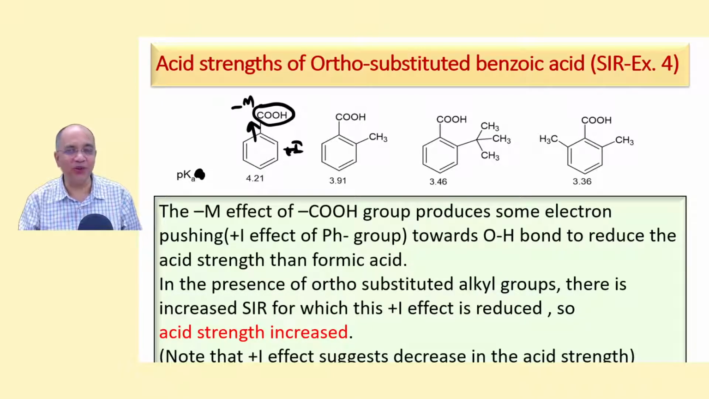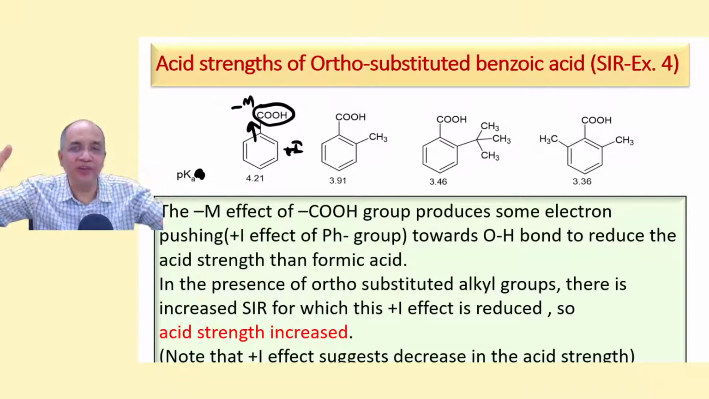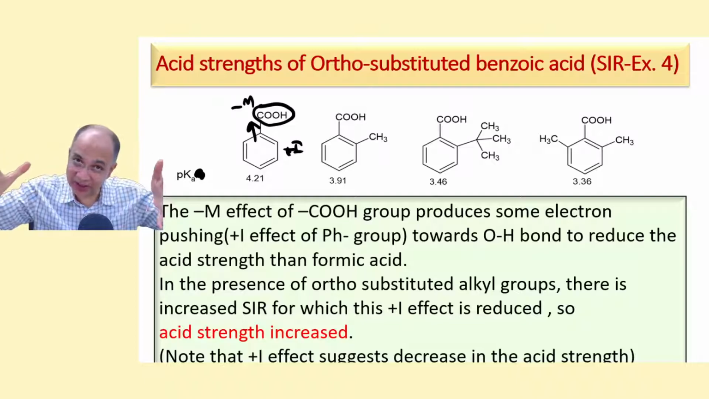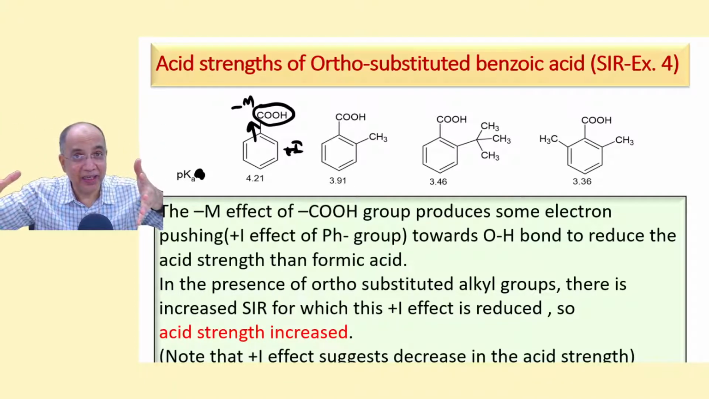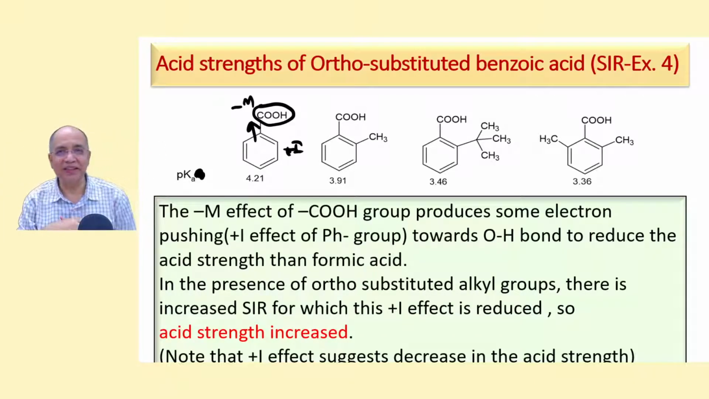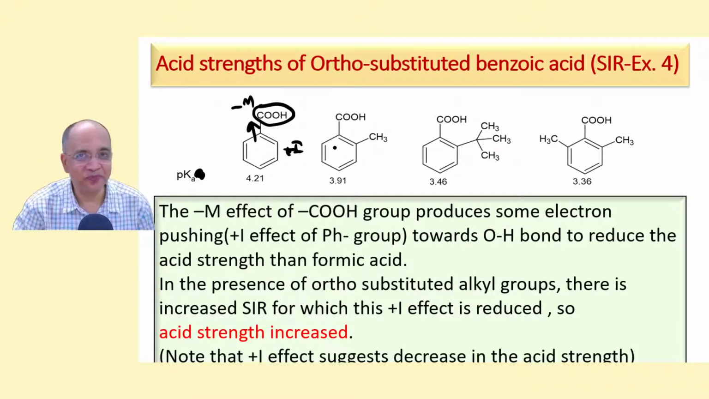So in this video, we got an overview of how a resonance effect influences the acid strength, base strength, stability of carbocations, carbanions, free radicals, and we come to the close, and in the next video we will talk about the hyperconjugation effect. Bye. Bye-bye.